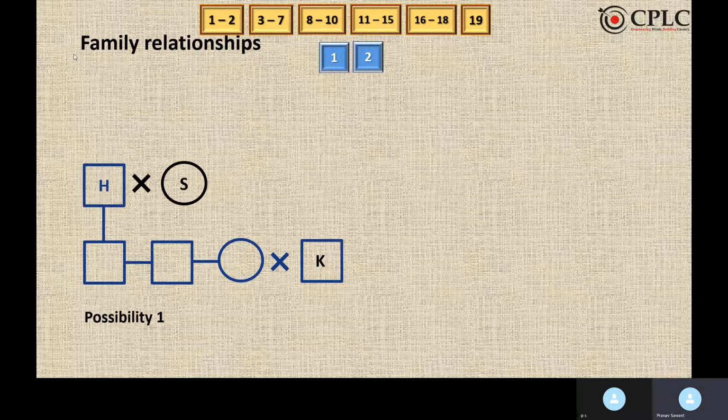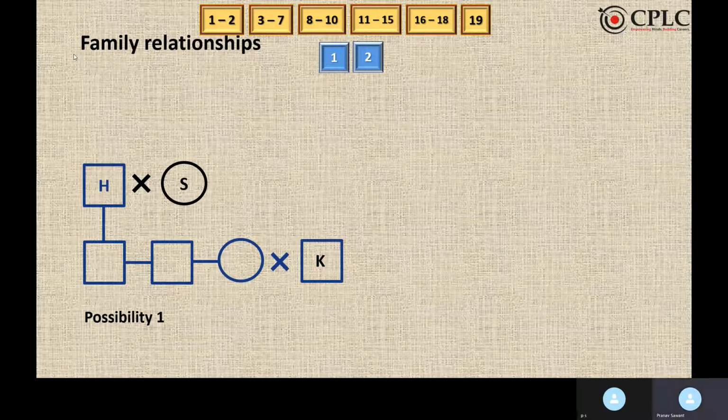According to the second condition, S is mother-in-law of K. So the first possibility is that H is married to S and thus S becomes K's mother-in-law. Now, in-laws means they are not from the family.